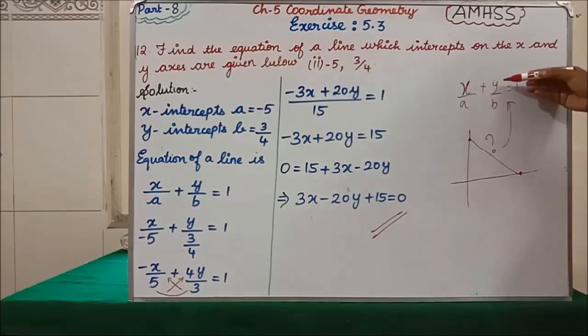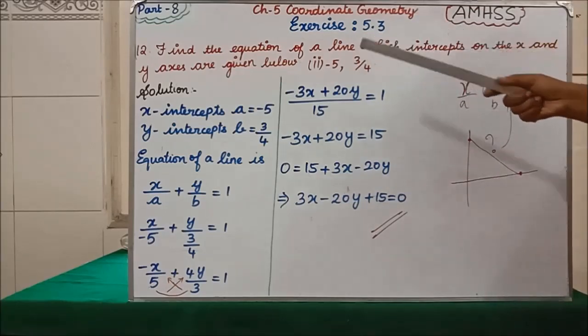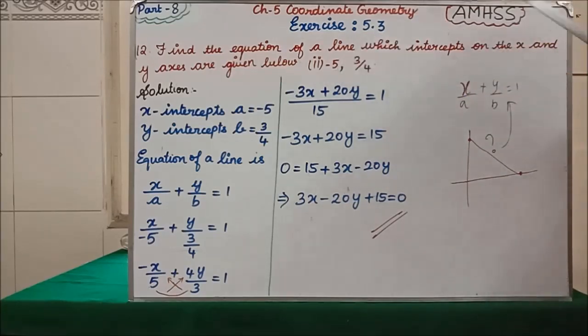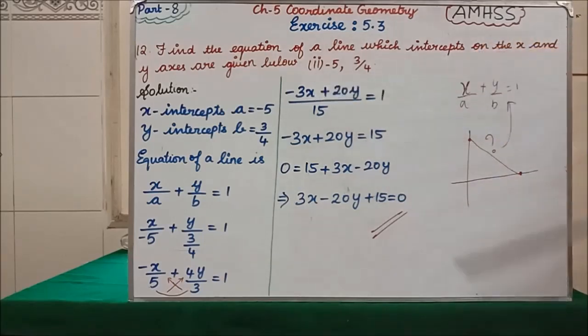x by a plus y by b equals 1. Clear? The x intercept means the given point. This minus 5 you have to consider as a, because for x we have a. The y intercept means b; this value you take as b. That is what I have written: x intercept a equals minus 5, y intercept b equals 3 by 4.